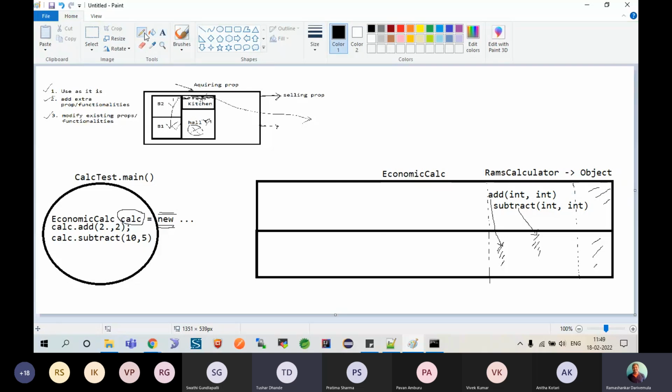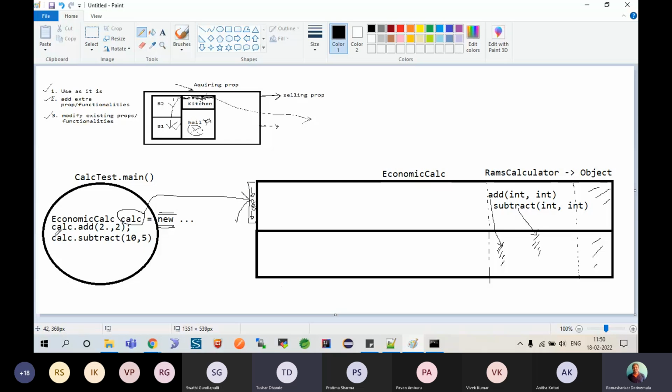Well, after doing all that stuff, the memory location which is pointing here, let's say for example 10286 or any number, the memory location number, is being assigned to this variable calc. So calc will become a pointer to this address.